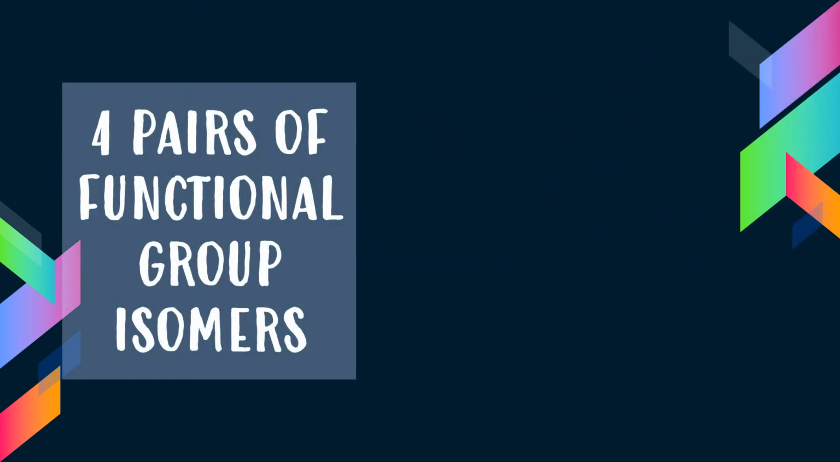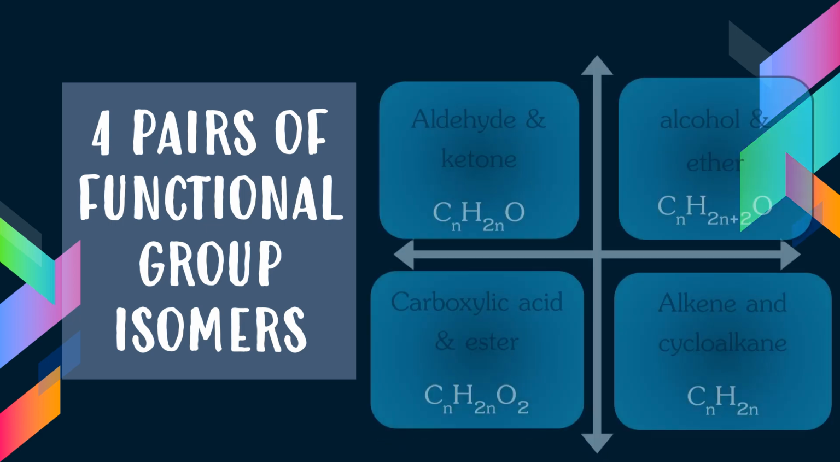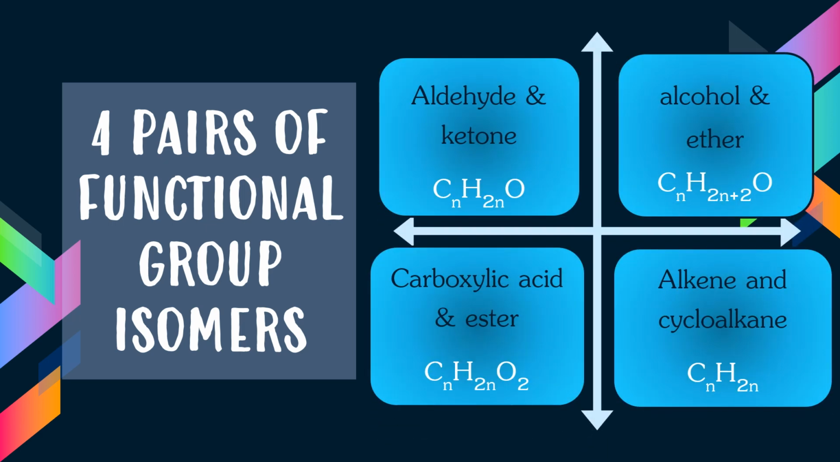There are 4 pairs of functional group isomers. The first pair is aldehydes and ketones. They share the same general formula CnH2nO. Then alcohol and ether, carboxylic acid and ester, and the last pair is alkene and cycloalkane.